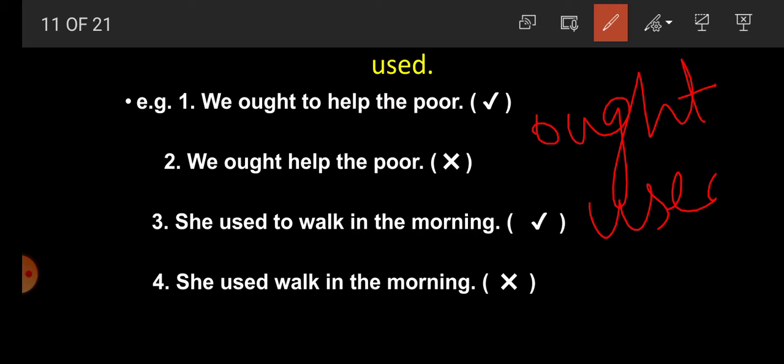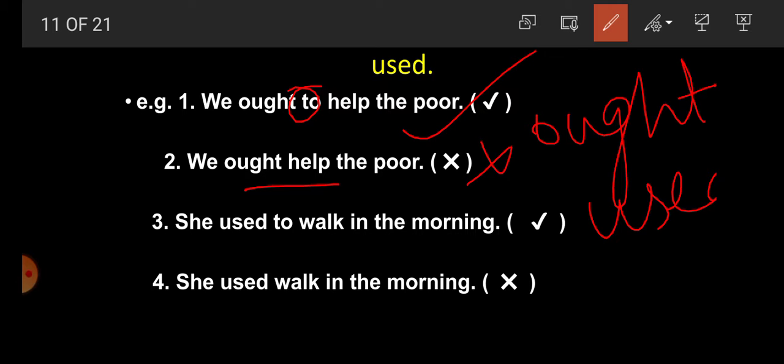To, infinitive to. For example, we ought to help the poor. Here to is written. It is a correct sentence. But if you write we ought help the poor, it is incorrect because to is not written after ought.